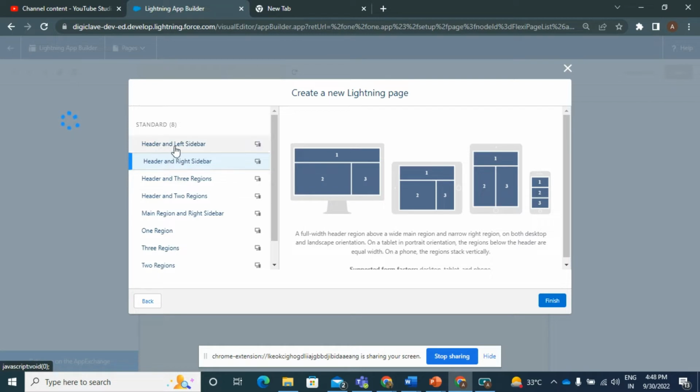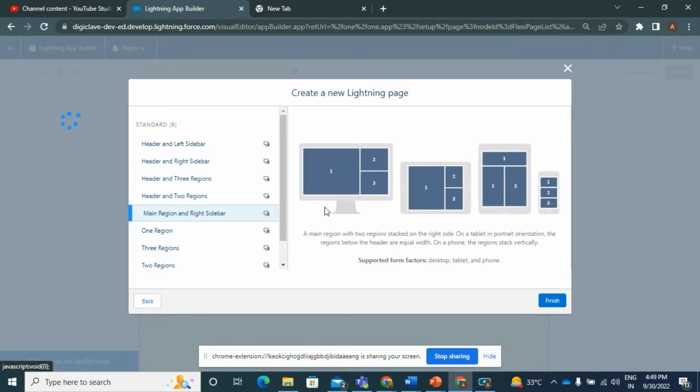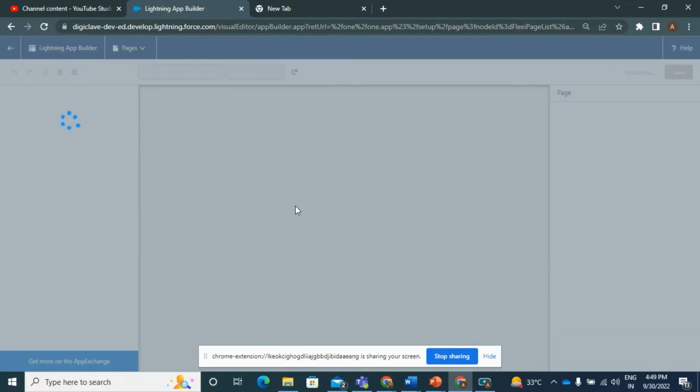You have to select the sidebars according to your choice: header right sidebar, header left sidebar, header three regions, header two regions, one region, main region and right sidebar. So I select this and finish.